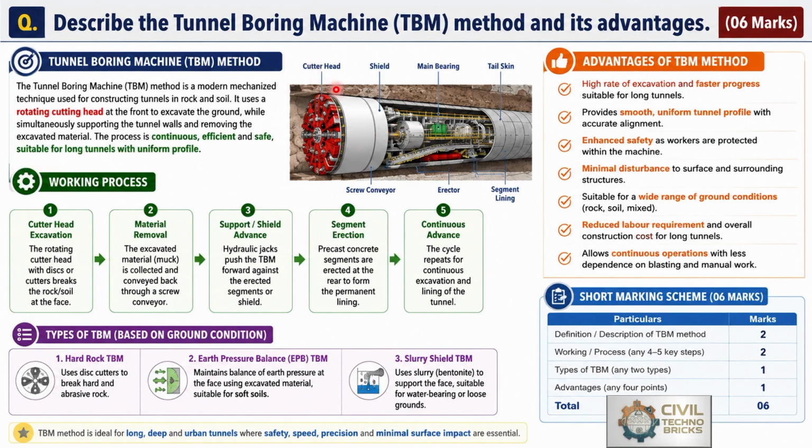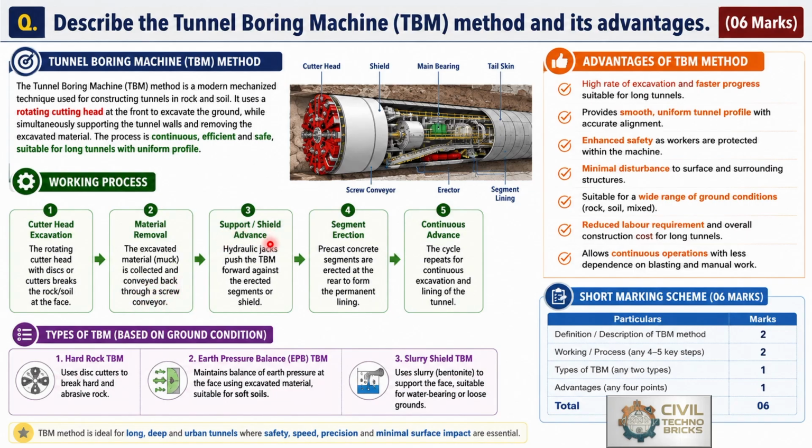So here: cutter head, shield, main bearing, tail skin, screw conveyor, then erector and segment lining. These are all the components of the tunnel boring machine. So what is the working procedure of the tunnel boring machine? The cutter head excavates at the initial level, then the excavated material is removed by using the conveyor belt or the screw conveyor.